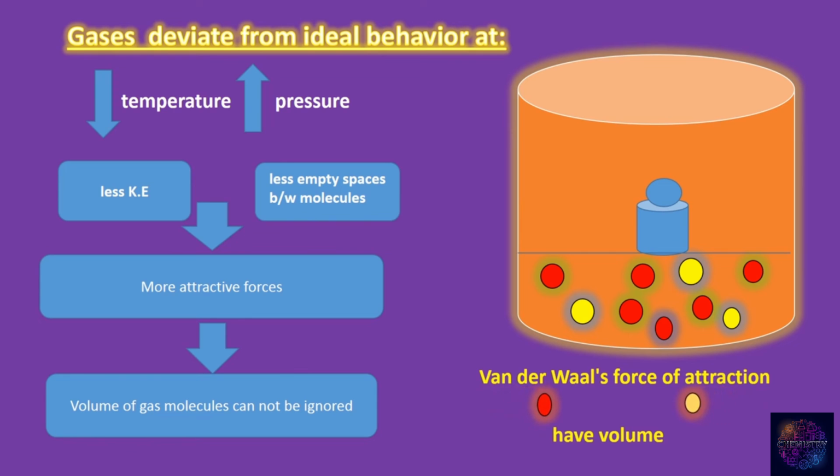The gases deviate from the ideal behavior at low temperature and high pressure, because at low temperature and high pressure, the average kinetic energy of the molecules is low. Empty spaces among the molecules are very small and the molecules come close to one another. As a result, the gas molecules do possess weak attractive forces that are called van der Waals forces, and have a volume that can't be ignored as compared to the total volume of the gas container. Thus the deviation is more and the gases behave non-ideally at low temperature and high pressure.